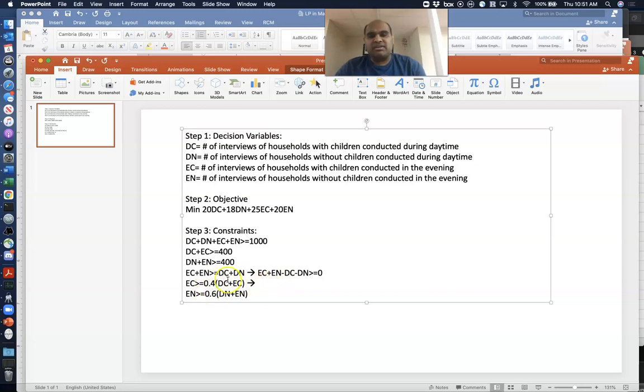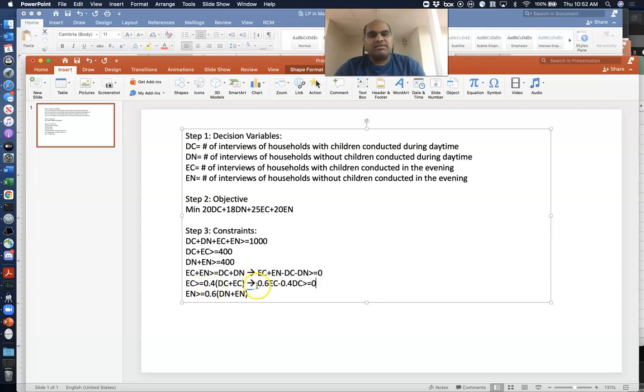I'm going to write the final answer. You can do the algebra yourself. It's pretty straightforward. So it's 0.4 times DC plus 0.4 times EC. When I move this to the other side of the inequality, just like if I subtract it on both sides of the inequality, we are going to have minus 0.4 times DC on the left hand side, but also you have EC minus 0.4 times EC. So there'll be 0.6 times EC minus 0.4 times DC is greater than or equal to 0.